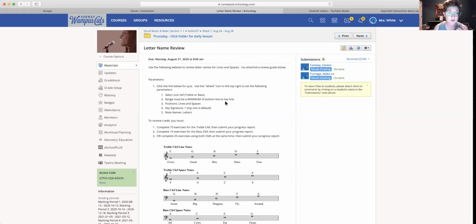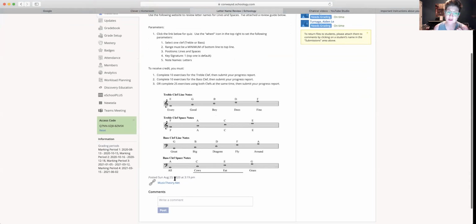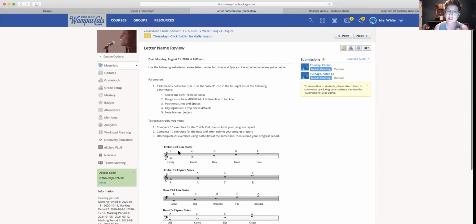So I've given you a cheat sheet. You can see it right here. And then what you're going to do is go to this website, and you're going to do a couple of things. To receive credit, you're going to complete 10 exercises for the treble clef, naming letters, and then submit your progress report. And then you're going to complete 10 exercises for the bass clef and submit your progress report. Or you can put bass clef and treble clef together, and you do 25 exercises and then submit your progress report.